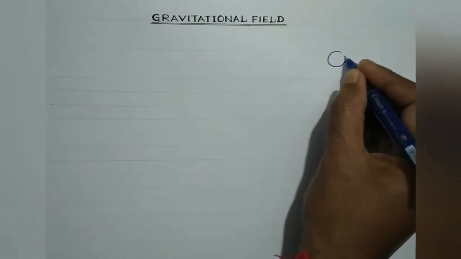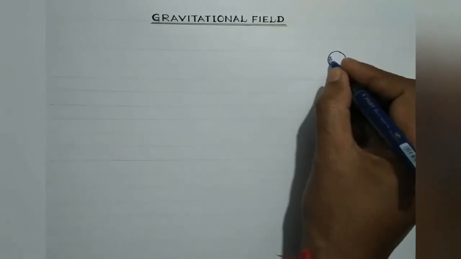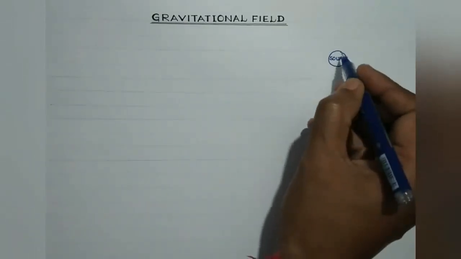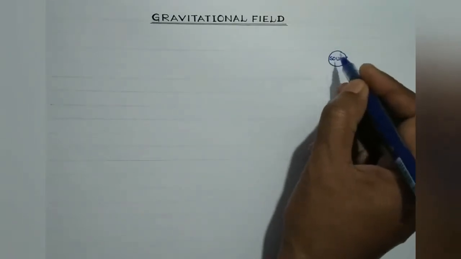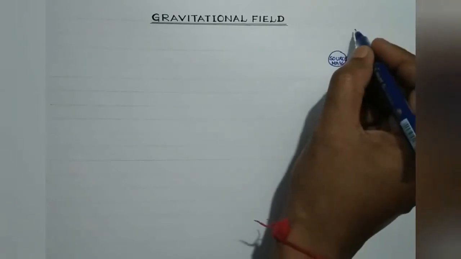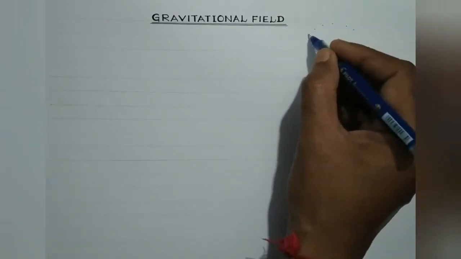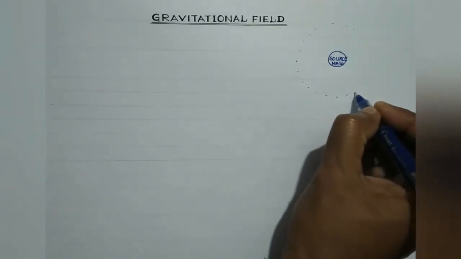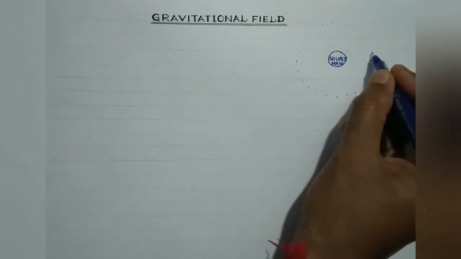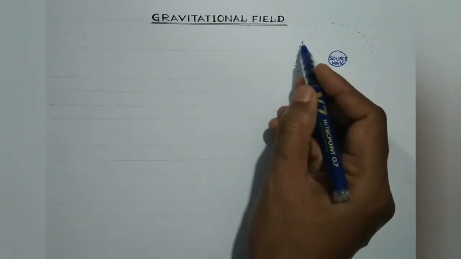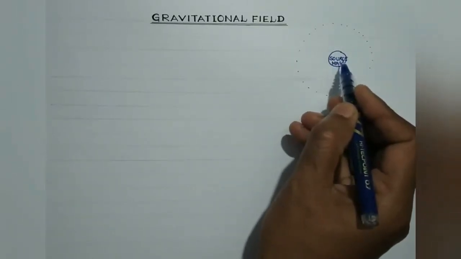Suppose this is a body. Let us consider this to be a source body. Now, as per the field concept, this source mass modifies its surroundings in such a manner that if any other body is brought around its vicinity, then that body will experience gravitational force due to the presence of this source mass.